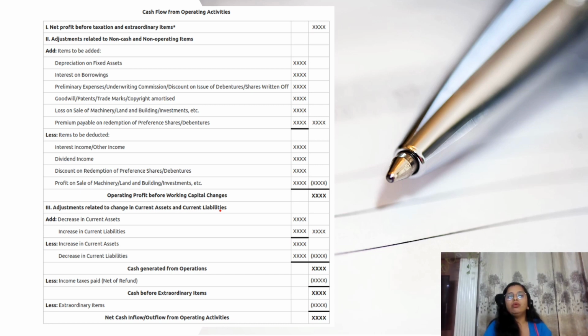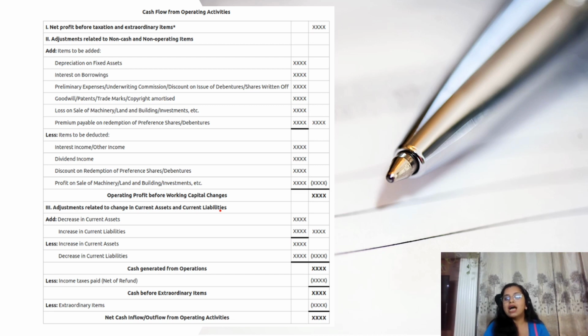For calculating cash flow from operating activities, we have to do the upward working, as we can see in the P&L. I will tell you first how we will do it in the P&L. What do we show in our P&L? We show depreciation, provisions, and profit or loss from sale of plant and machinery.